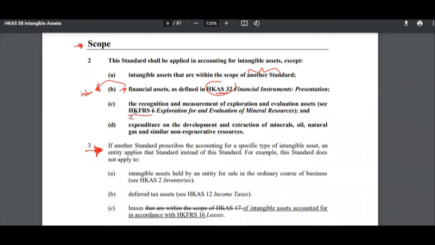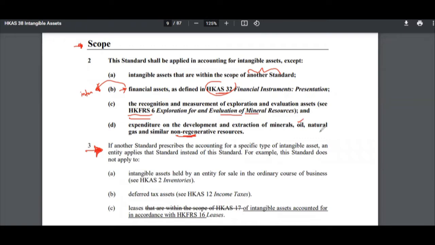Then HKFRS 6, which is about exploration for and evaluation of mineral resources, is a separate standard. It is not going to be covered under the scope of HKS 38. Also excluded is expenditure on development and extraction of minerals, oil, natural gas, and similar non-regenerative resources, because once you consume oil, you cannot regenerate it.